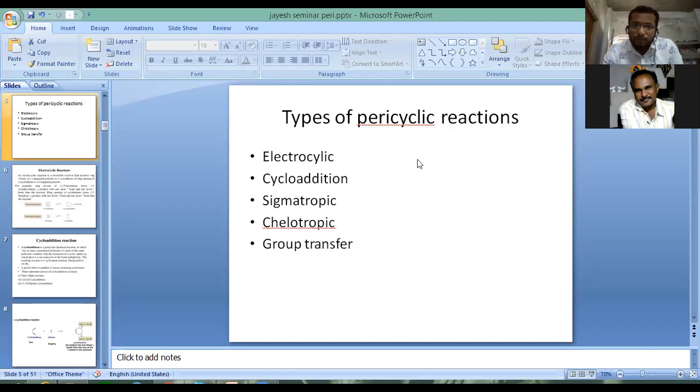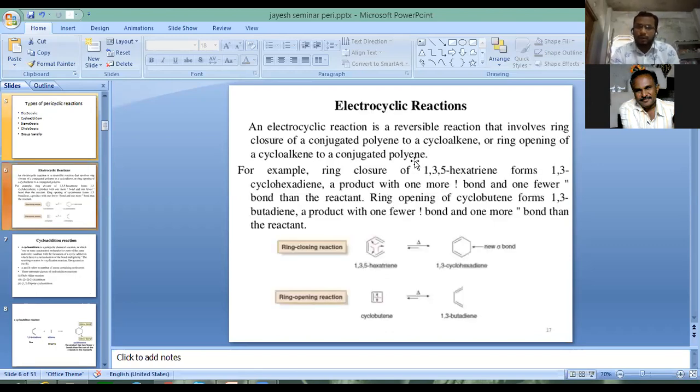Then types of pericyclic reaction. There are electrocyclic reaction, then cycloaddition, then sigmatropic, then cheletropic, and finally the group transfer reaction. Okay? So we will see one by one. The first will be the electrocyclic reaction.